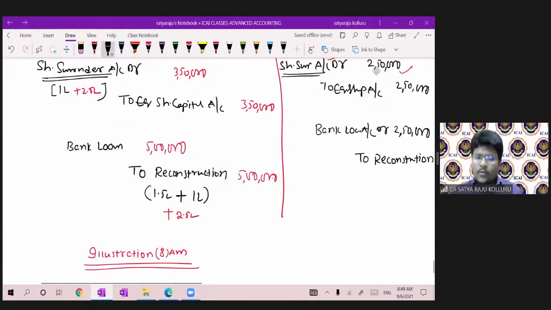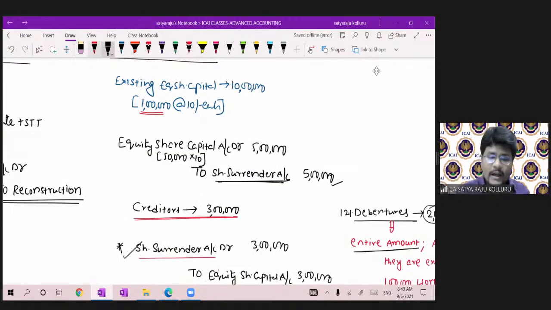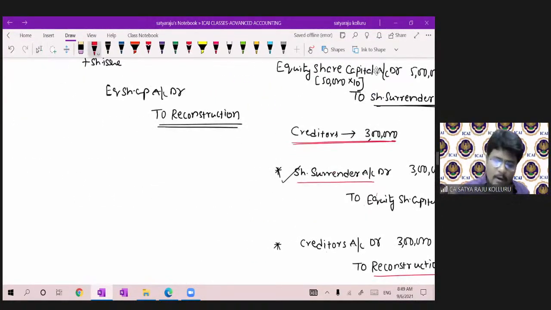Sir, here one more thing you have to remember. What is that? After utilization of share surrender, if there is still any balance in share surrender account, it should be transferred to which account? I already told you, reconstruction account only. That point also I am mentioning here. Please concentrate.